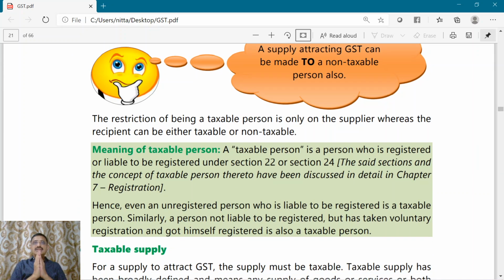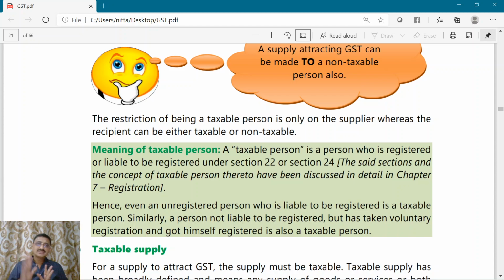So the taxable person should be the supplier, but the recipient can be a taxable person or a non-taxable person in order for GST to be levied. Then what do you mean by a taxable person?